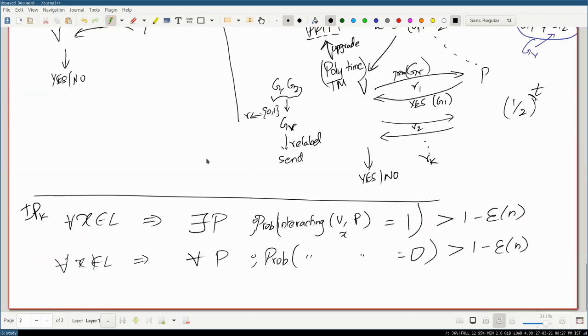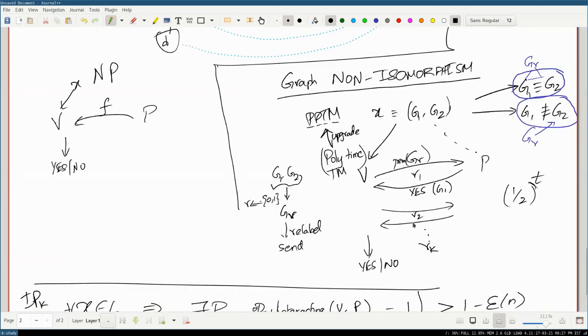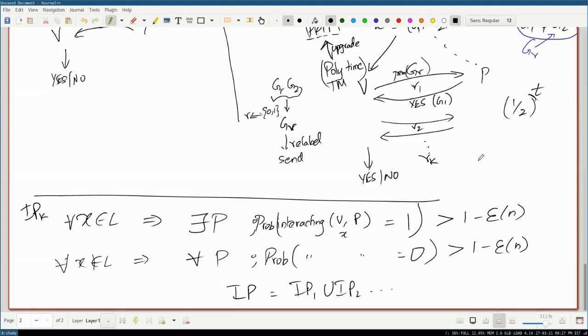So basically this is what we want. This is what an interactive proof system of K rounds is. And a general interactive proof system is any interactive proof of any number of rounds. It's just IP1 union IP2 up till infinity in the natural numbers. So if you have an interactive proof of some finite number of rounds, then you say that class has an interactive proof, or it belongs to IP. So the problem we're looking at, graph non-isomorphism, is in IP.